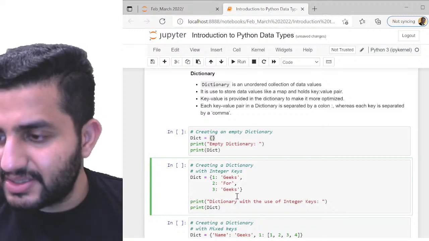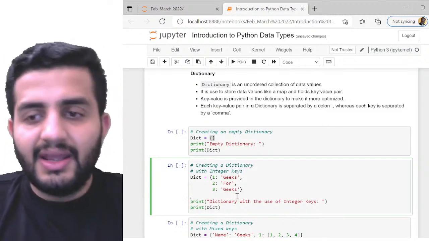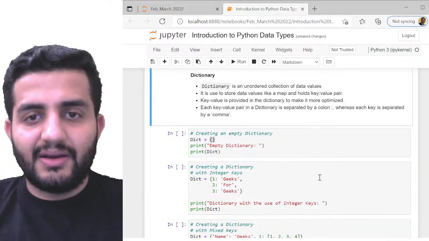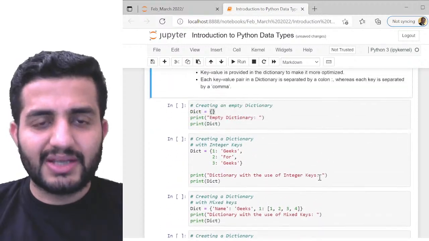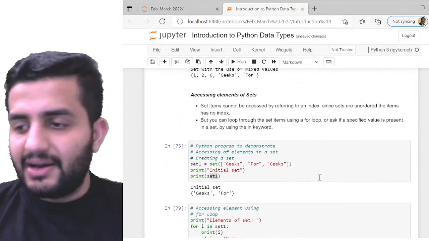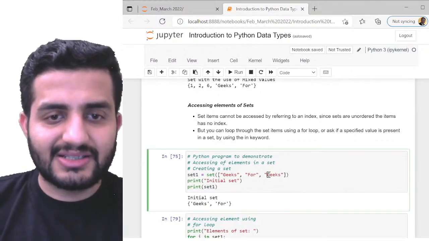Ali has a question here. So can you repeat how to call element in set, please? Yes, absolutely I can. In fact, let me do one thing. So we are anyway pretty much towards the closure of our time. So let's take dictionary tomorrow. Let's not jump into things. I believe dictionary is important, so let's take it tomorrow. Rather, I'll take Ali's question. I'll try to explain how we're going to access the set elements. Okay, that is something which is more important.